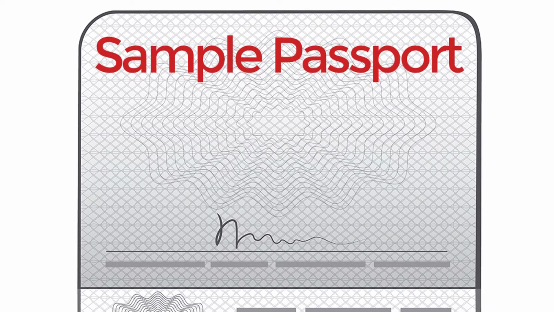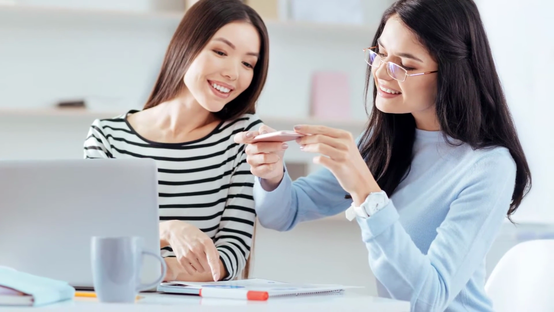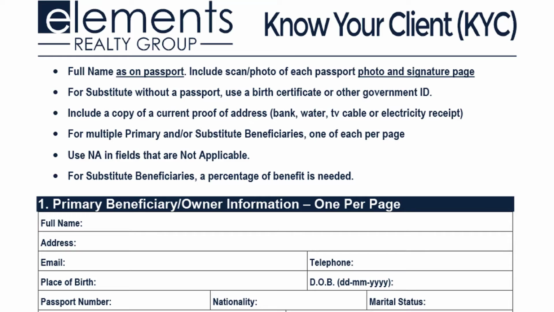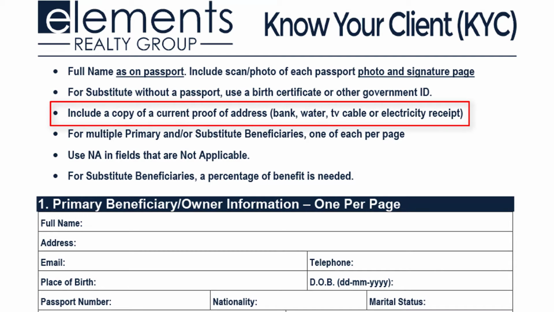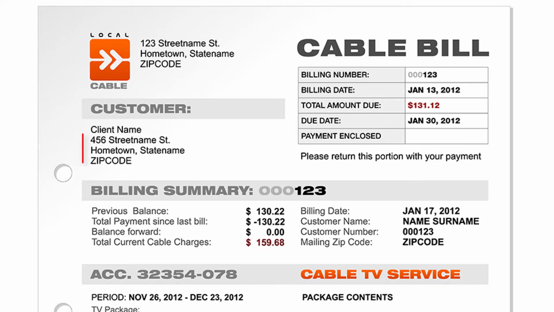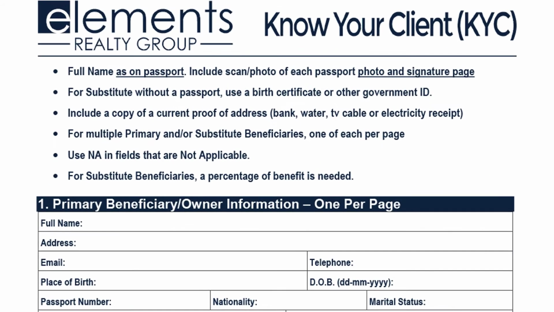For the copy of the passport or ID, it's important that all photos, signatures, and text are completely visible and legible. Newer cell phones take great photos if the flash is off and there are no lights reflecting off the passport. We also need a current copy of each person's proof of address that matches the address on the KYC. If anyone will be changing address before the closing, it's important to let us know now.